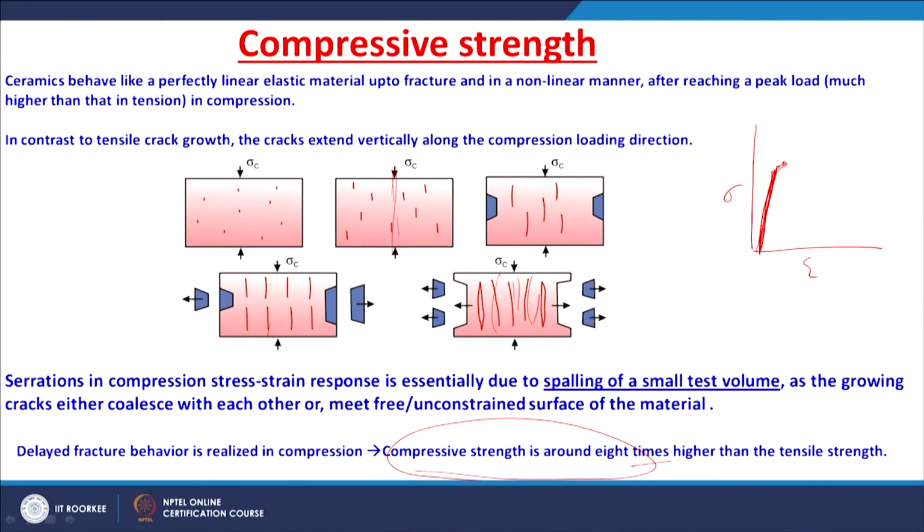So, the secondary cracks will also consume a certain amount of energy. So, the major crack will not propagate easily. That means there is a difficulty in crack propagation, that means the fracture is delayed. So, the delayed fracture behavior is realized in compression. As a result, we see the compression strength is around 8 times higher than the tensile strength, right.